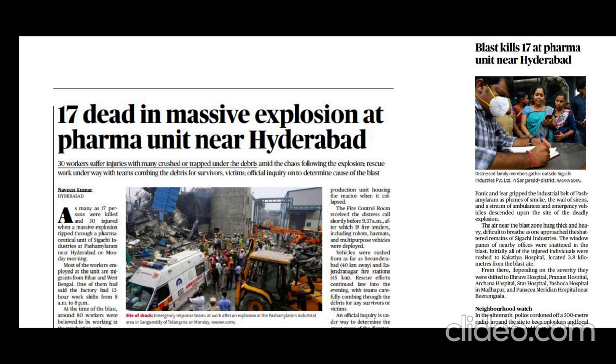That is, this blast happened in one room which is called the drying unit or a reactor room in this area. Suddenly, a reactor failure led to this blast. Okay, that is one suspected cause of this blast. And what is the impact? What happened here? People died, right? Almost 15 to 17 people died.